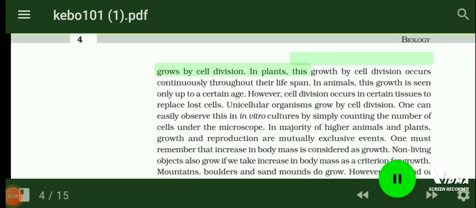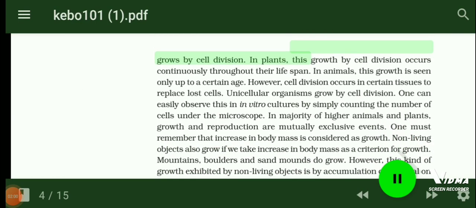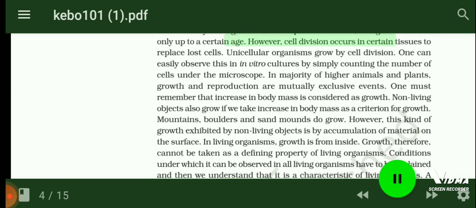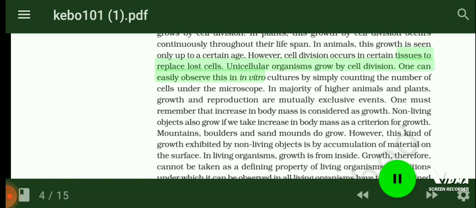In plants, this growth by cell division occurs continuously throughout their lifespan. In animals, this growth is seen only up to a certain age. However, cell division occurs in certain tissues to replace lost cells. Unicellular organisms grow by cell division. One can easily observe this in vitro cultures by simply counting the number of cells under the microscope.